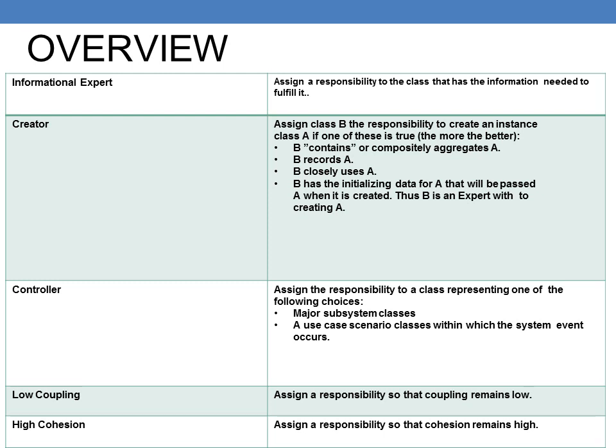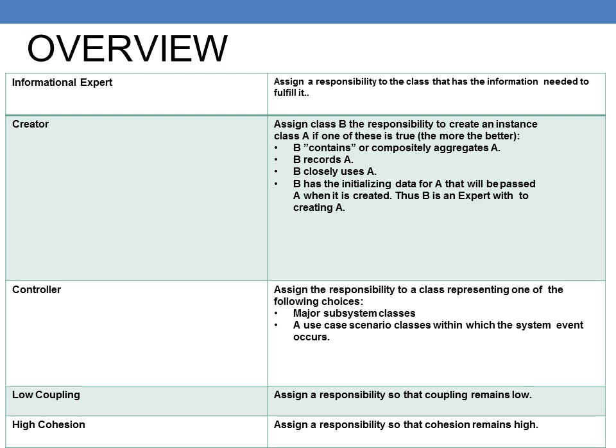So, an overview of general responsibility principles. Information expert assigns a responsibility to the class that has the information needed to fulfill it. Next one is creator. The creator is about the communications between two objects, that is the responsibility of class A and class B. Class B only initiates class A's value. So class A performs the responsibility.